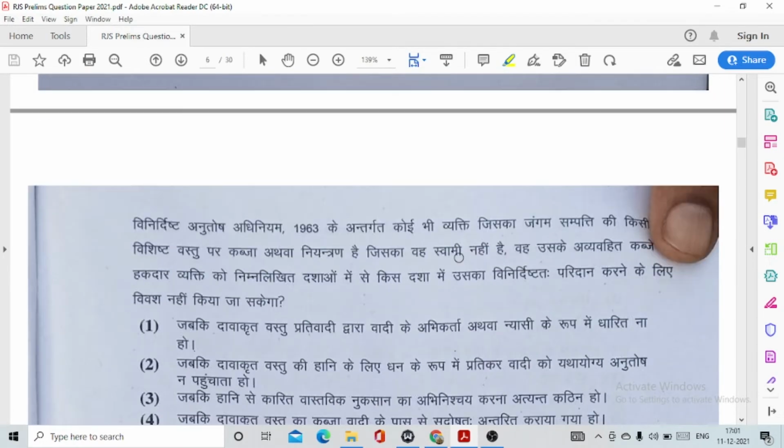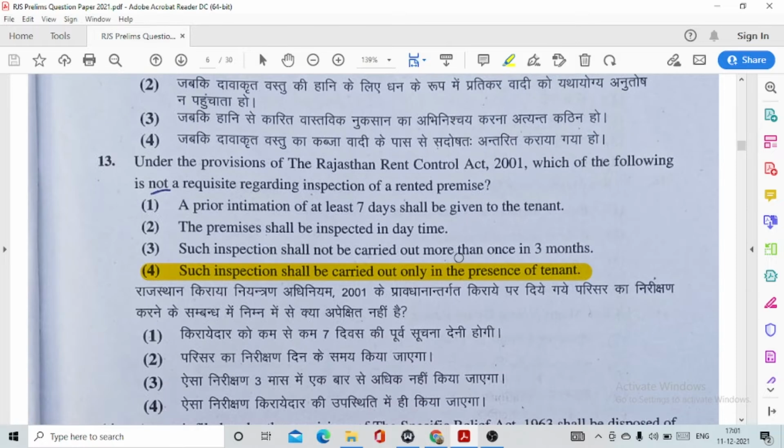Question number 13, under the provisions of the Rajasthan Rent Control Act 2001, which of the following is not a requisite regarding inspection of a rented premise? This is option number 4, such inspection shall be carried out only in the presence of a tenant. So this is not one of the requisites under the Rajasthan Rent Control Act.